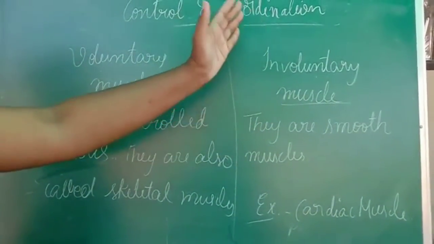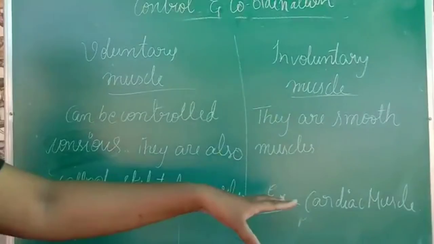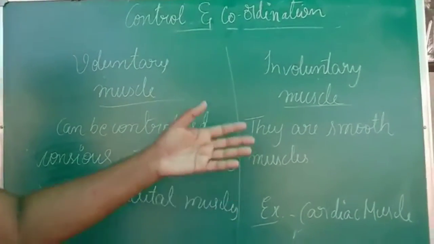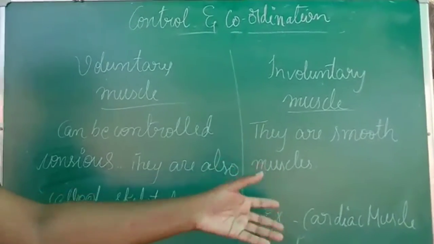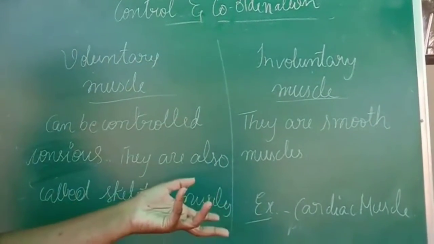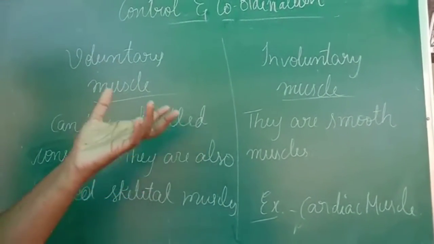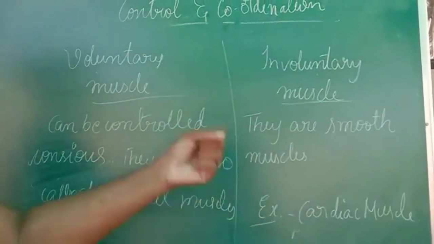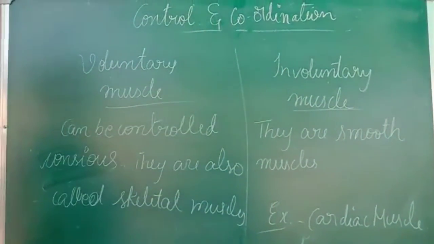Such types of muscles are called involuntary muscles, and the best example of involuntary muscle is cardiac muscle. What does cardiac muscle mean? As the word suggests, cardiac means the muscles present in the heart. The heart is made of cardiac muscle. The muscles of the heart are very delicate and soft. Heart muscles cannot remain without functioning; they cannot come to rest. If heart functioning comes to rest, then we can say the person is dead. For the proper functioning of the heart, the cardiac muscles have to be very healthy. So cardiac muscle also comes under involuntary muscle.